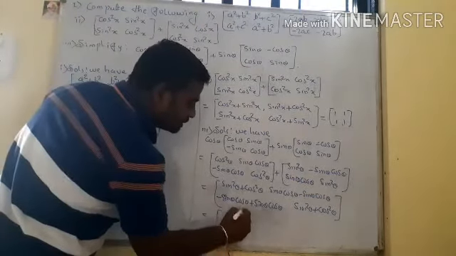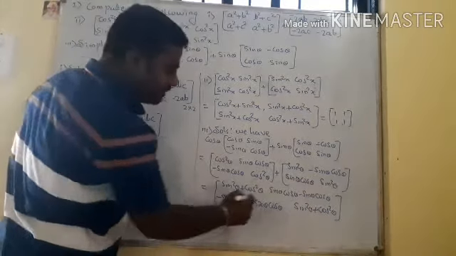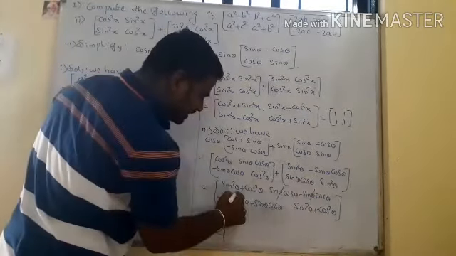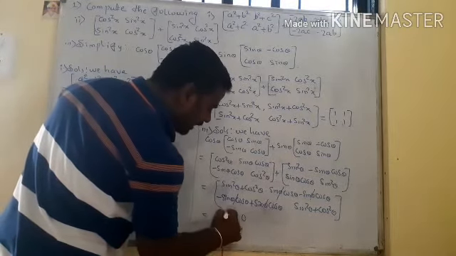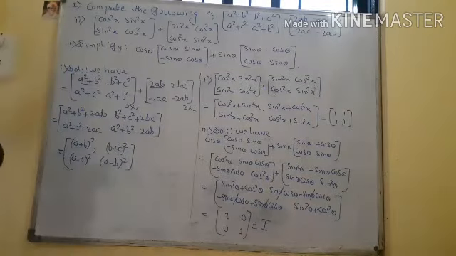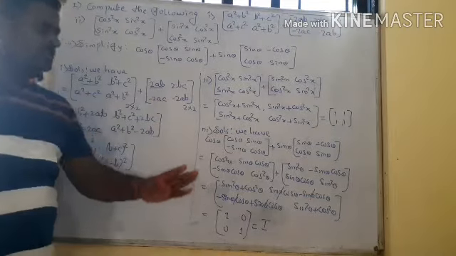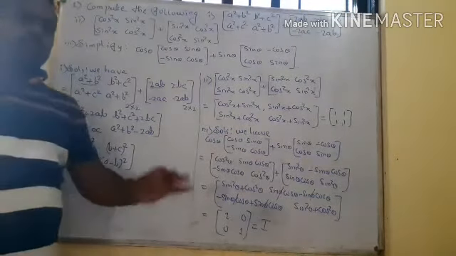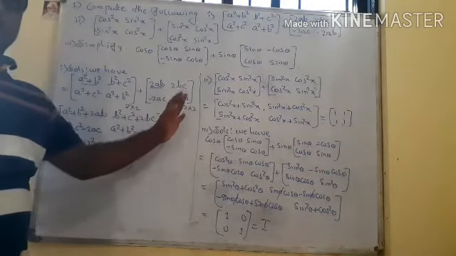So 1, 0, 0, 1. The terms get cancelled, keep in your mind. This one cancelled, so the result is 1, and therefore it is called I, the identity matrix. Hence we prove it. This is the third 3-marks question. A lot of times they ask this type of question. Keep in your mind, all are very important.